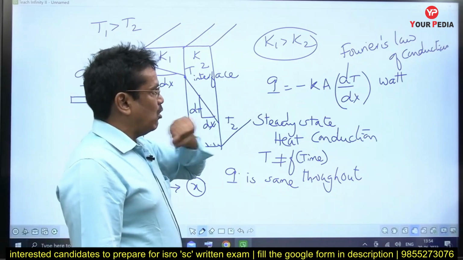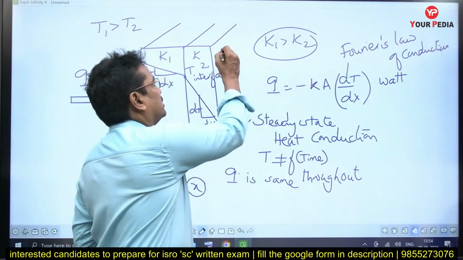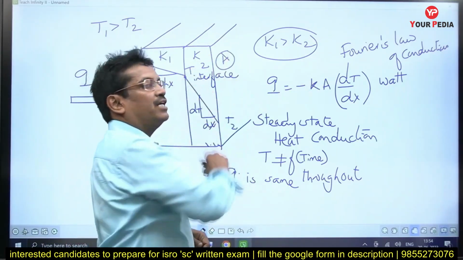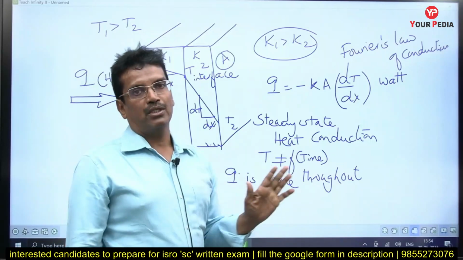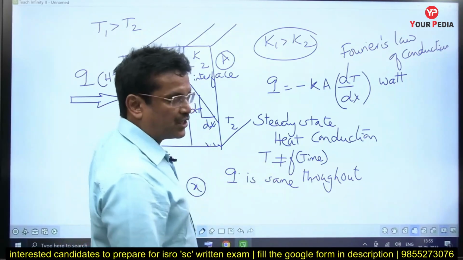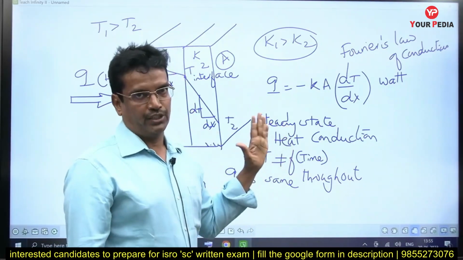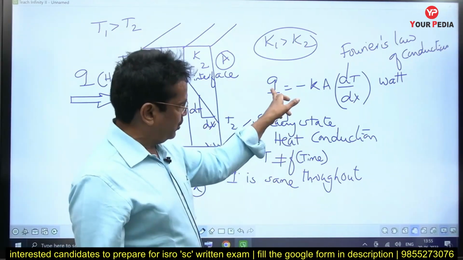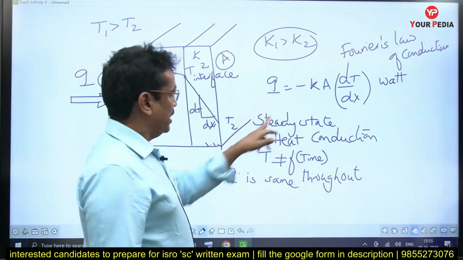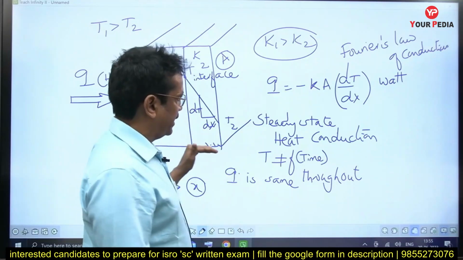And Q is the same throughout. The area of heat transfer is also the same throughout. For any composite slab case, the area of conduction heat transfer will not change in the direction of the heat flow. It remains constant. Q is the same along the x direction, and A is also the same along the x direction.